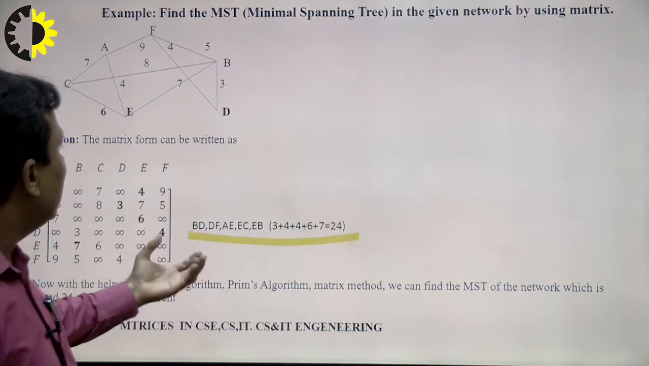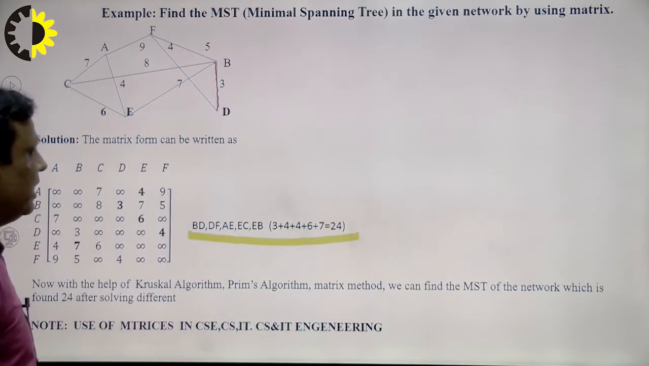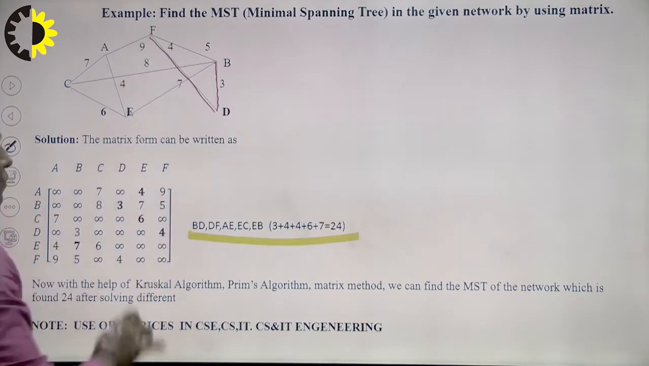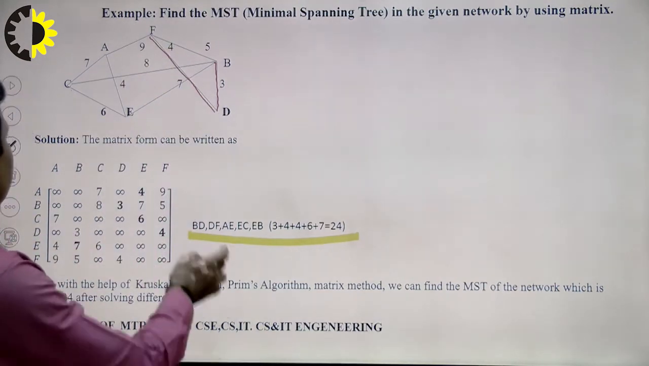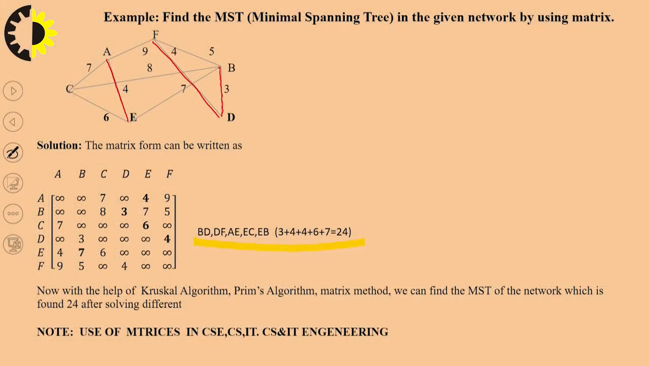So what will be the nature of BD? BD is this. DF is this, that is 4. Right. Next is AE. So what will be the AE? A is this, because this is also 4. We consider the minimum path. Next is EC. What is EC? EC is 6. Right. And next is EB. What is EB? So EB is this. So the red portion shows the minimum spanning tree of this graph, and that will be 24.